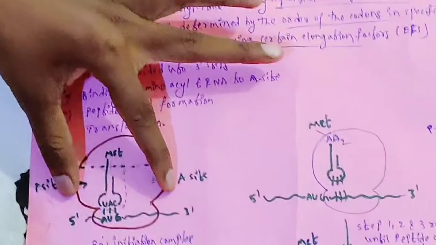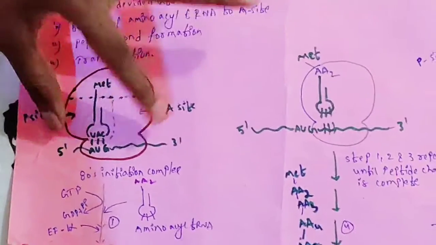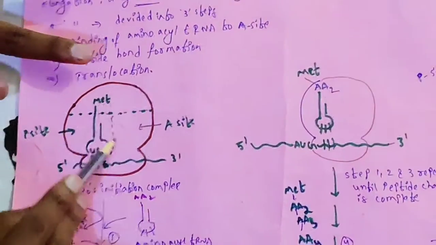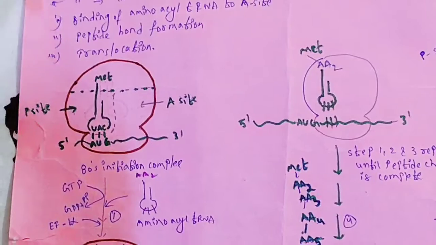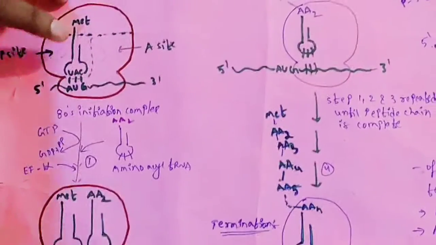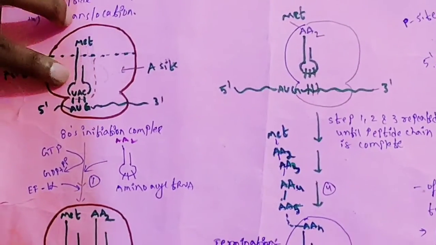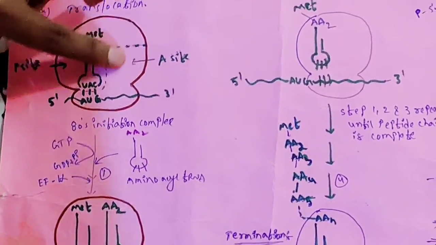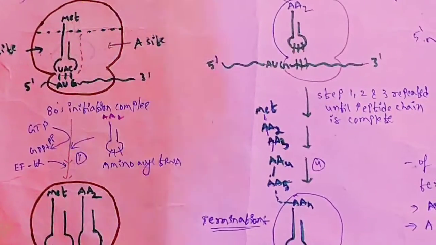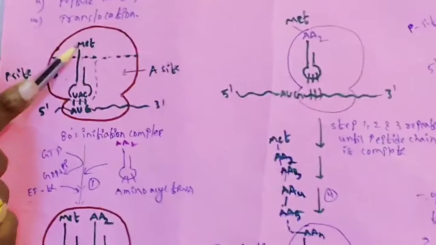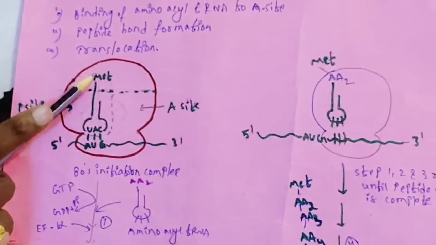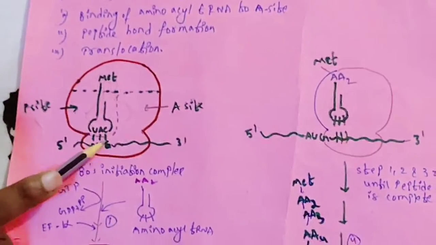Here this part is the A site and this part is the P site. We have seen in initiation that the P site consists of methionine tRNA and the A site is empty. Remember, this is methionine tRNA. Why methionine? It depends upon the codon present on the mRNA.